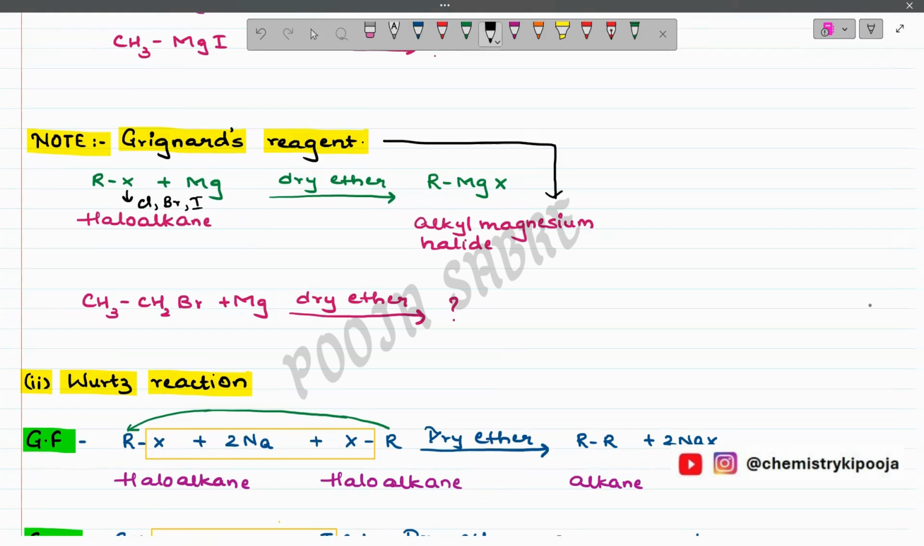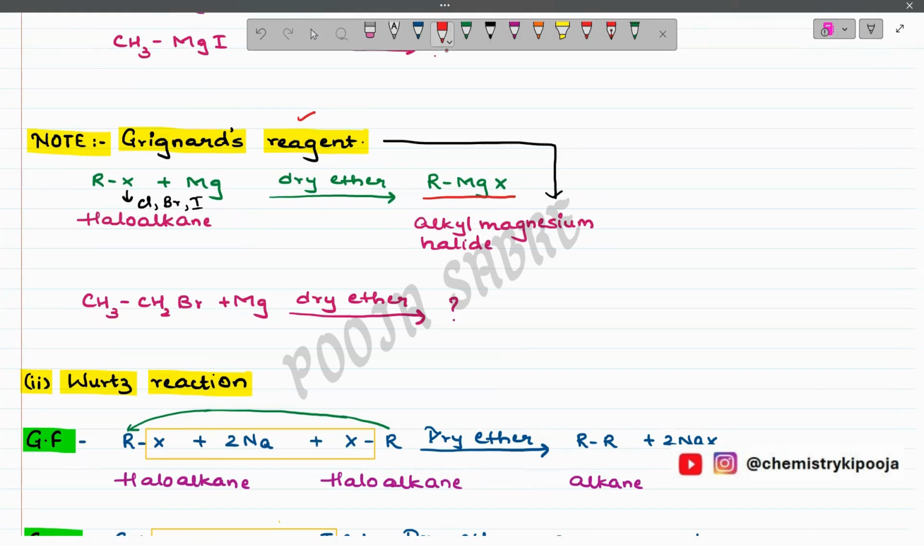When the haloalkane RX is treated with magnesium, we get a compound called RMgX, nothing but alkyl magnesium halide. And this alkyl magnesium halide, we call it Grignard reagent. Very, very important in the entire organic chemistry. Remember, we are going to use Grignard reagent in many reactions, and there are n number of examples and reactions I will be covering in the entire course. So keep watching all the lectures. Now let us take one example.